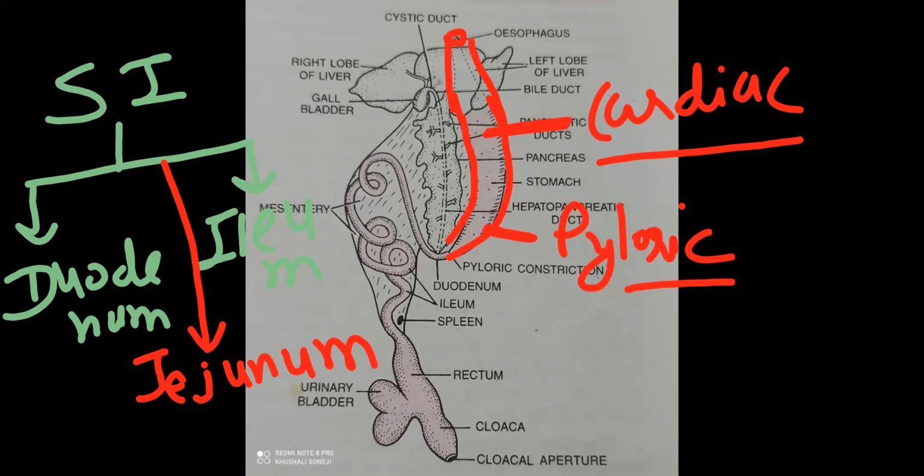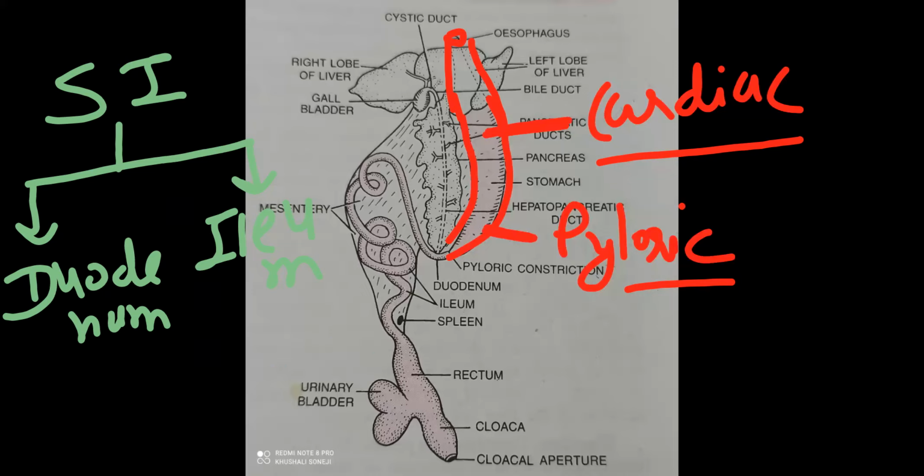So in case of human, three parts of small intestine: duodenum, jejunum, ileum. But in frog, this jejunum part is absent. Only duodenum and ileum are present. So here, that's the duodenum portion. And these folds, this is the ileum part.